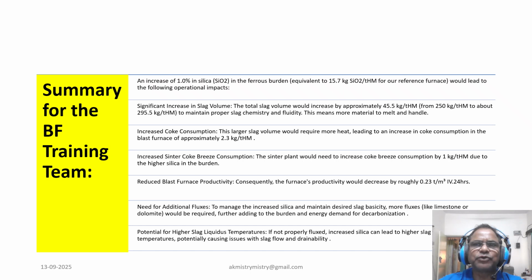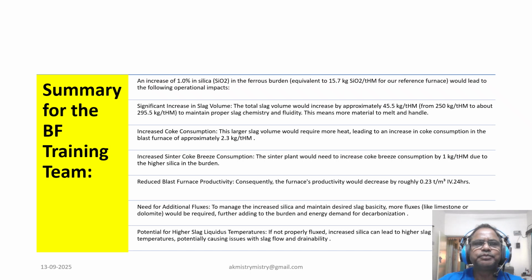Incremental value we have to take in coke to supplement this 45 to 50 kg slag melt energy potential. Increased sinter coke breeze consumption also has an impact. The sinter plant would need to increase coke breeze consumption by 1 kg. So 1 kg at sinter plant, around 2 kg at blast furnace. This coke value is to be supplemented.